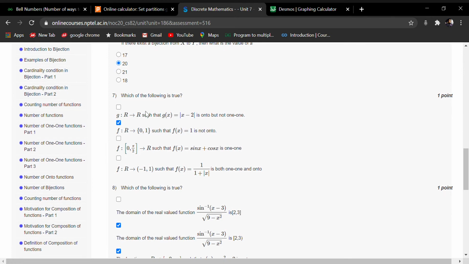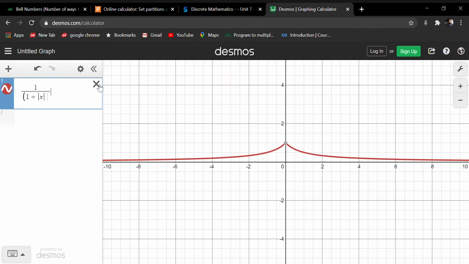Now coming back to a very interesting question, I think. Which of the following is true? g: R to R such that g(x) equal to |x| minus 2 is onto but not one-one. So you can plot the graph also, because we already know how the graph of mod x looks like. Okay.